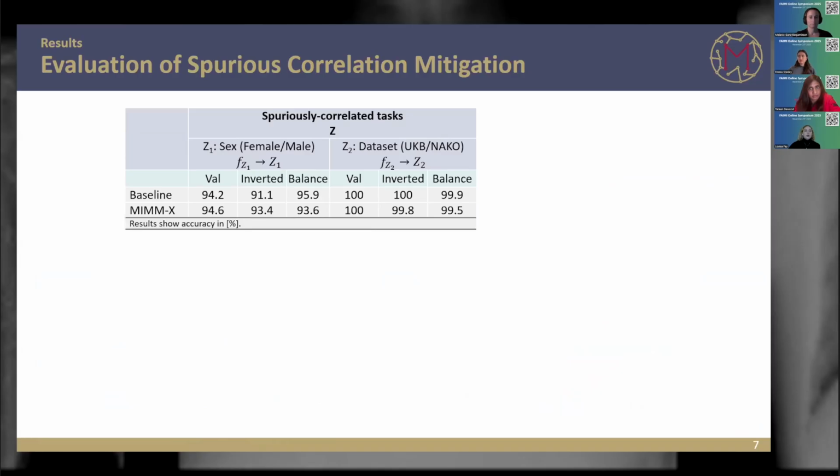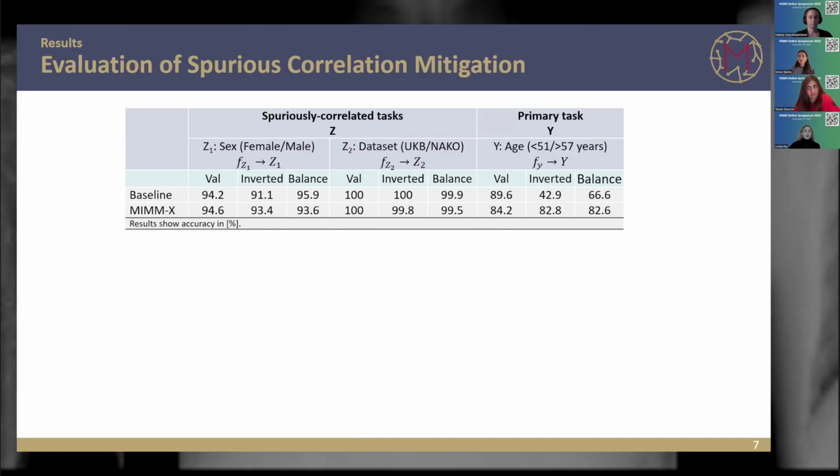However, if we now have a look at the primary task, we see that for the baseline, between the validation set and the inverted test set, the accuracy drops tremendously. And this is a clear indication that since the spurious correlation doesn't hold anymore, the model was not able to learn the causal features, the features which are actually related to the age group, but rather it relied its predictions in the validation on the spurious correlation before.